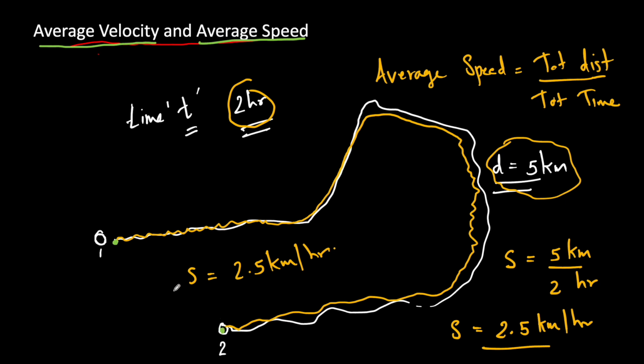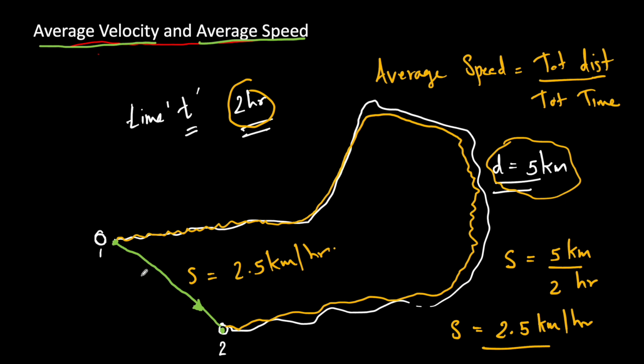What is the displacement here? Displacement is the shortest distance from the initial point to the final point. Here the displacement must be this one, represented using a straight line. This is the shortest possible distance between point 1 and 2.